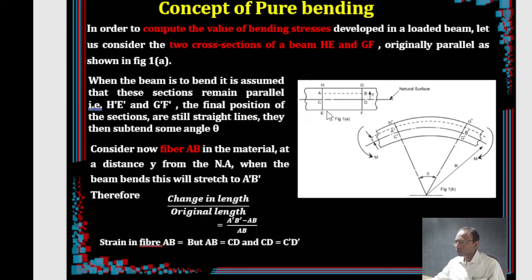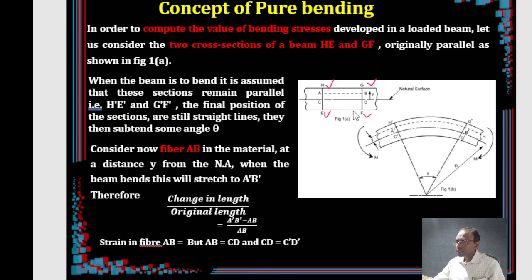This is the longitudinal axis, the neutral axis. Neutral axis means, as I just told, there is no compression or tension, no stress. It is a neutral layer. So we have a neutral layer here, and we have considered a cross section by cutting the beam at two locations, say HE and GH.